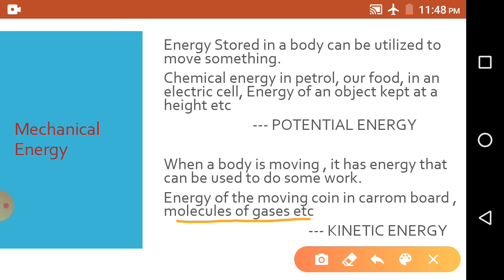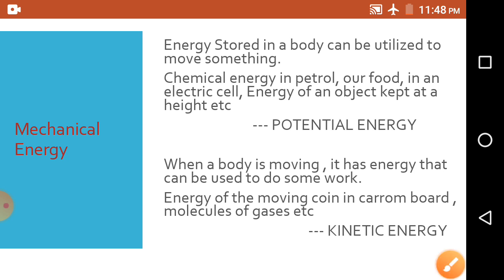Okay? So they are in motion, so they collide with one another, and whenever a molecule collides with another molecule, then the other molecule starts to move. Okay, so these are the two types of mechanical energy, and the examples are also given.